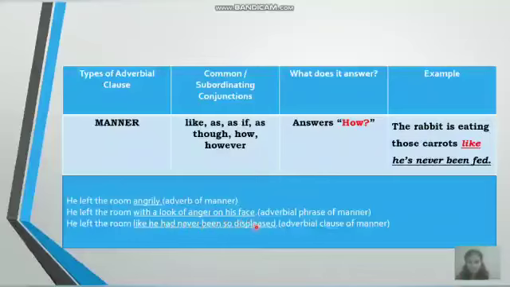Therefore, it is a clause, and it is an adverbial clause. And you have a subordinating conjunction, like, at the beginning of the adverbial clause. And how did he leave the room? Like he had never been so displeased. So you get the answer for the question how. Therefore, it is an adverbial clause of manner.